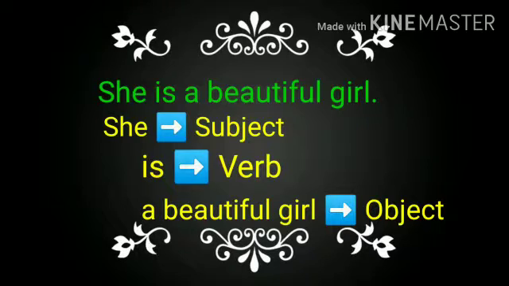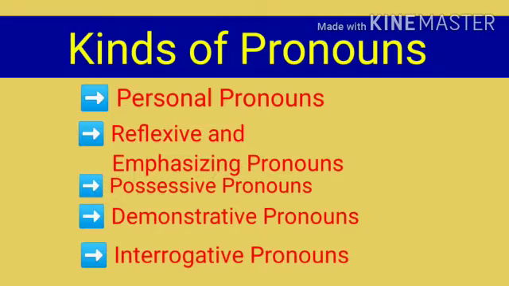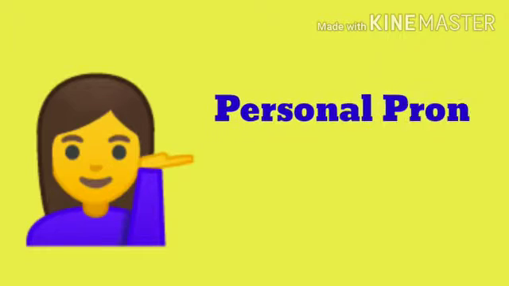Students, identification of subject, verb, and object in a sentence will help you to understand pronouns in a better way. There are different kinds of pronouns: personal pronouns, reflexive and emphasizing pronouns, possessive pronouns, demonstrative pronouns, and interrogative pronouns. Out of these kinds of pronouns, in class 4, we are going to learn more about personal pronouns.